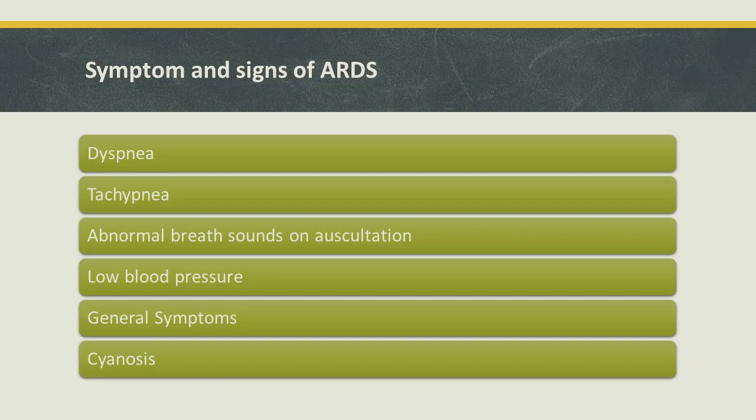The clinical features of this syndrome include shortness of breath, rapid and labored breathing, clicking, bubbling or rattling sounds in the lungs on auscultation, palpitations and low blood pressure, fatigue, weakness and confusion, and cyanosis, which is blue discoloration of the skin due to underlying hypoxia.